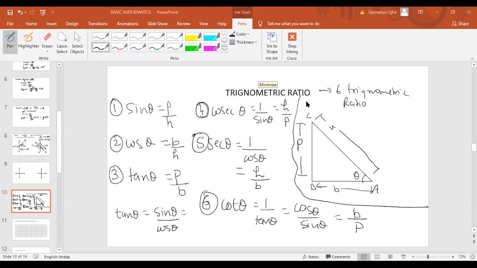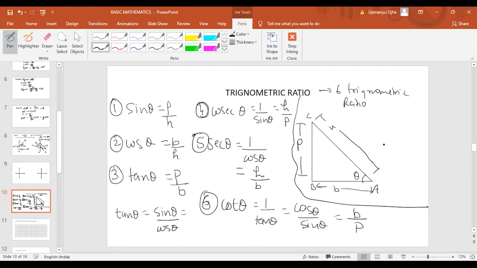If you want to copy, you can copy all the trigonometric ratios. First one is sine theta, which is perpendicular upon hypotenuse. Cos theta is base upon hypotenuse. Cot theta is not cot x theta, it is cos theta by sine theta.